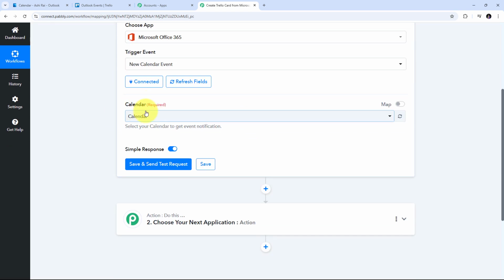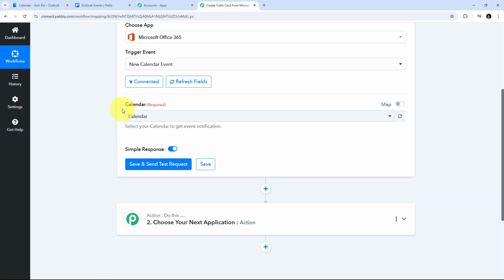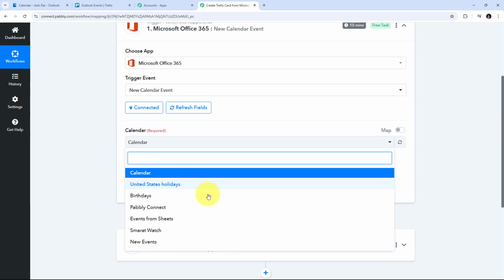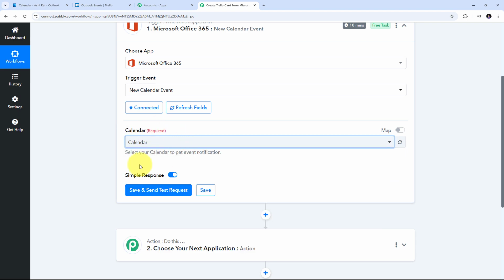Now I need to first select my calendar where I'm going to add the new events for my scheduled meetings and calls with my client. For getting my calendar, I'm going to take you to my Microsoft Outlook account. Here this is my Outlook calendar, and in this I have this particular calendar that is named calendar. In this calendar, I'm going to add all my events or scheduled meetings. Now I'm going to take you back to Pabbly Connect. For selecting your calendar, you need to open this tab, and here you'll find all the calendars that you have in your Microsoft Outlook account. You can use any particular calendar that you want. I'm going to use this particular calendar, and it is already selected.